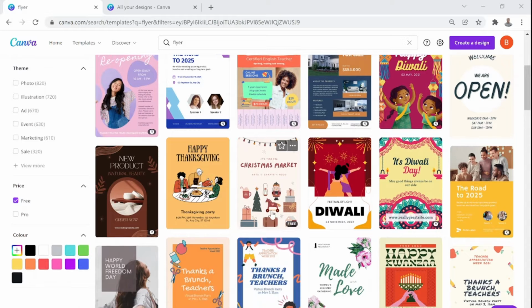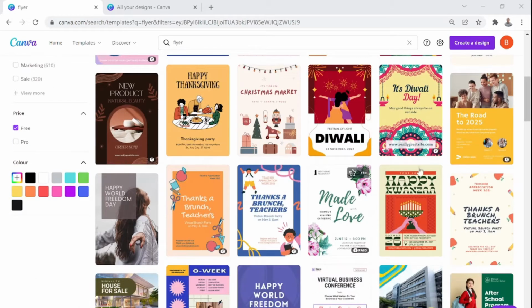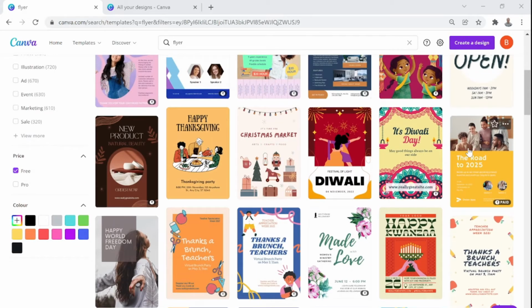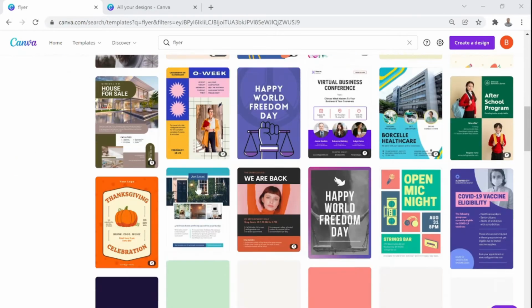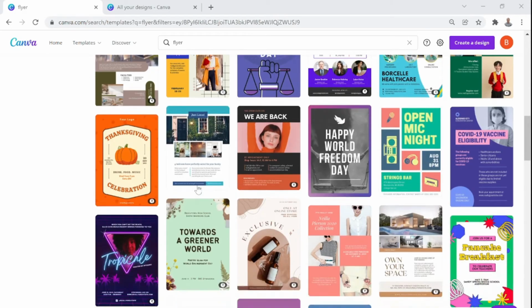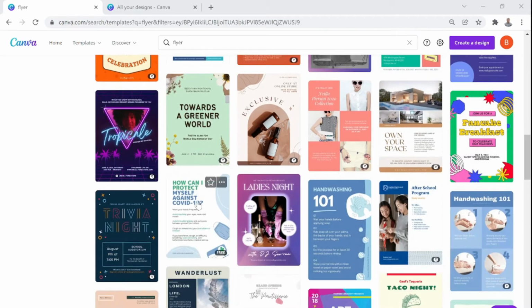Now, let me say for our PMA purpose, I would like to go for, let's say, this yellow one here. No, that's a paid one. I don't know why it is still showing a paid one. We have already filtered it on free, but I don't know why it is showing the paid one. Let me find another free one. The reason I am looking for a free flyer design or template here is because we should be able to download at the end of the day.